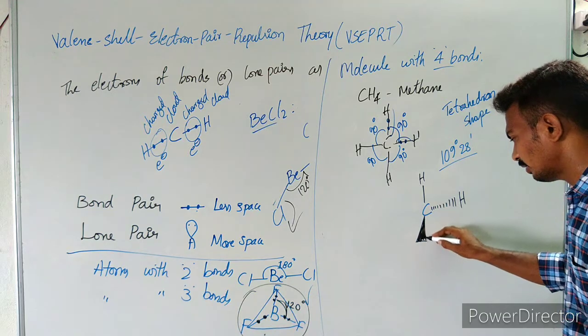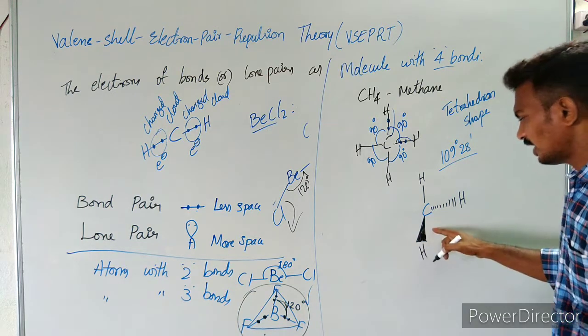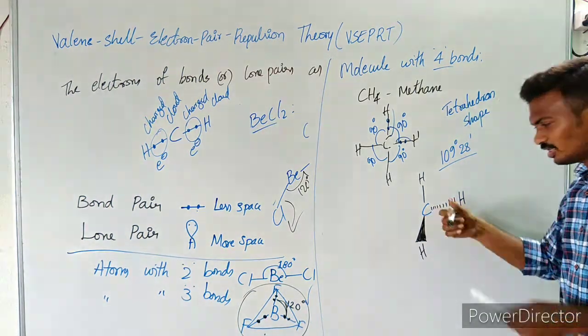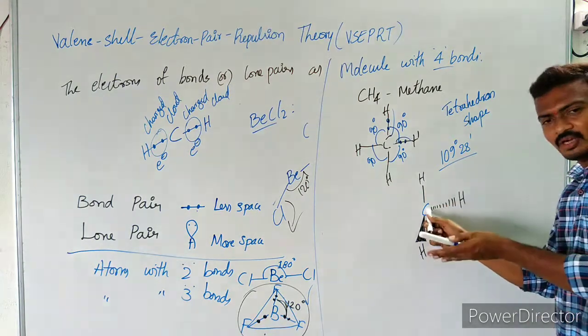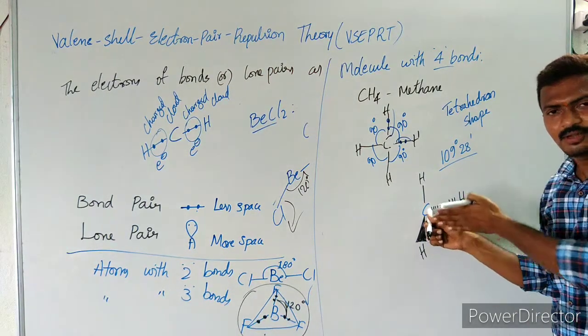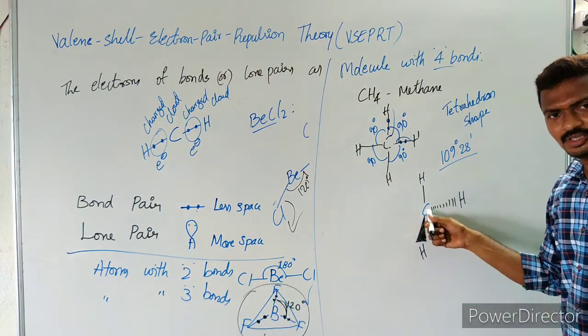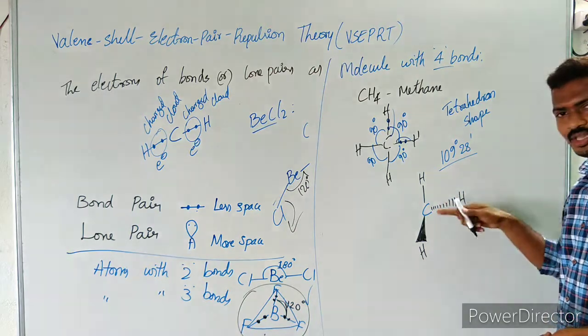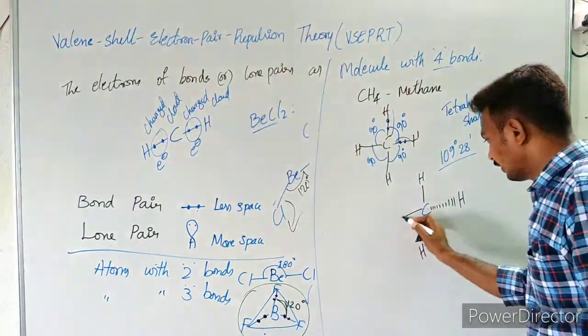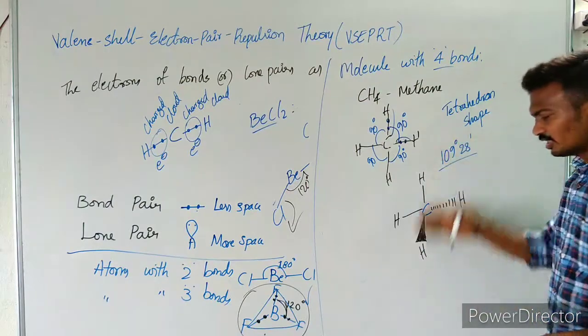I am showing the same bond with thick lines, means this hydrogen is like this, that is in the forward direction, that is in the front, and this hydrogen is in the back, and one more hydrogen which is in plane.